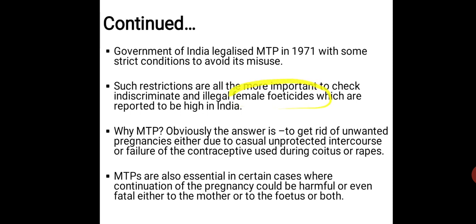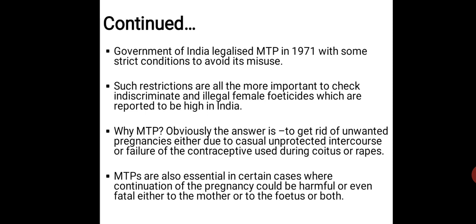So this term, you can see students, female foeticide. Female means you know that it's a girl, and foeticide means what? The death of that fetus. The suffix cide leads toward killing. So that means the fetus is being killed. What kind of fetus? The female fetus is being killed. So this is indiscriminate and illegal. Illegal in what sense? That means this female foeticide is being done specifically where sex determination is involved.